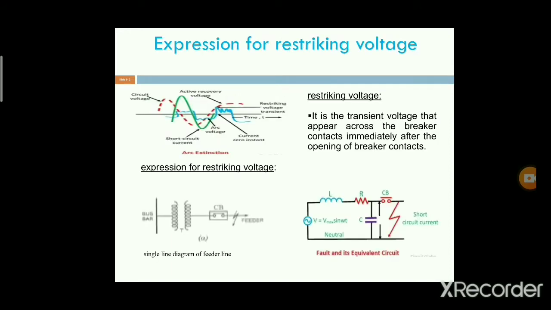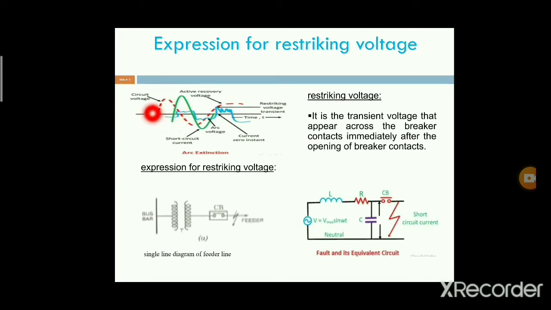Next, coming to the expression for the restriking voltage. Before going to the expression, we should know the following terms: the circuit voltage or system voltage, the short circuit current and arc voltage, and what the recovery voltage and the restriking voltage are. All of that can be observed using this graph.